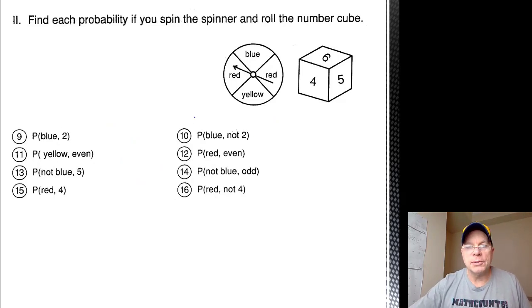Number 9, probability of blue. There's only one space labeled blue, so 1/4. Probability of rolling a 2 is 1/6. Probability of blue then 2 is 1/24.